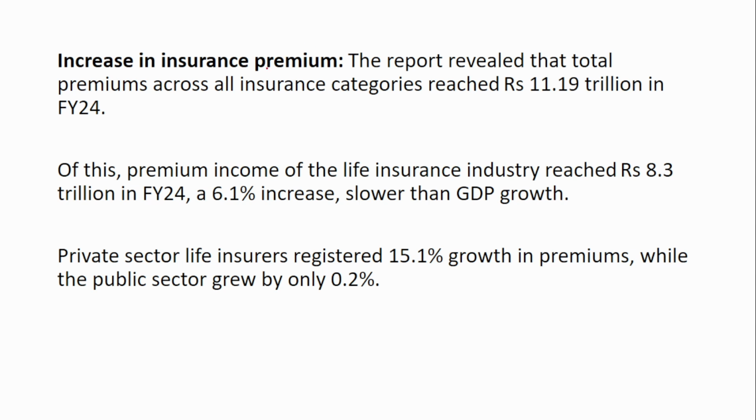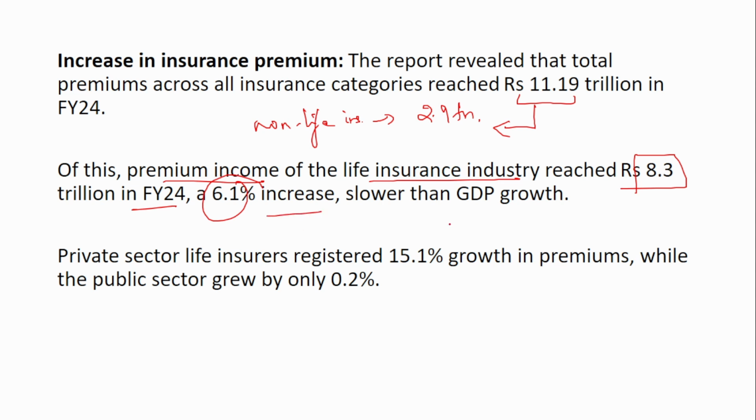Next is the increase in the insurance premium. The report revealed that the total premiums across all insurance categories reached around 11.19 trillion in financial year 24. Out of this 11.19 trillion, non-life insurance premium is around 2.9 trillion. And the remaining premium income of the life insurance industry reached 8.3 trillion in financial year 24, marking just a 6.1% increase compared to the previous year, which is much slower than the GDP growth.